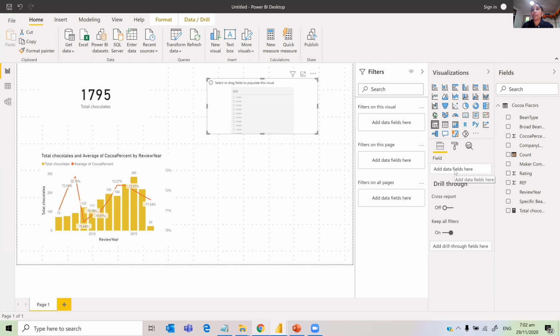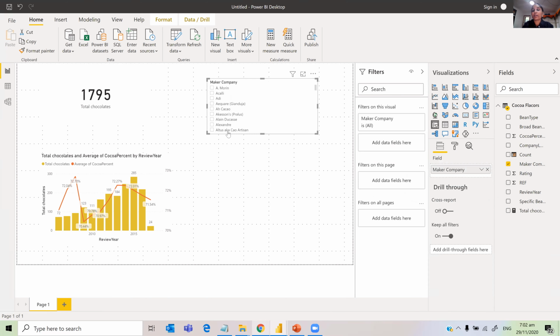So either company, maker, or in our scenario, we have either bean type or broad bean origin or company location or maker company or specific bean. Even review year you can have, but because we have the year here, I'm not choosing the year. So I can choose maker company, and then you have the maker company slicer here, and then you can choose whatever you want to choose. Okay, so I hope that is clear.